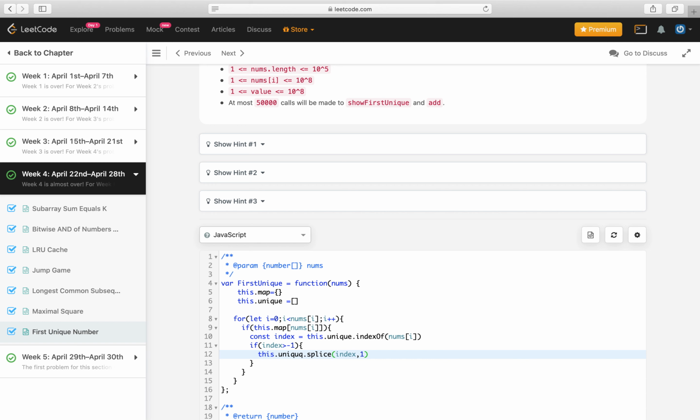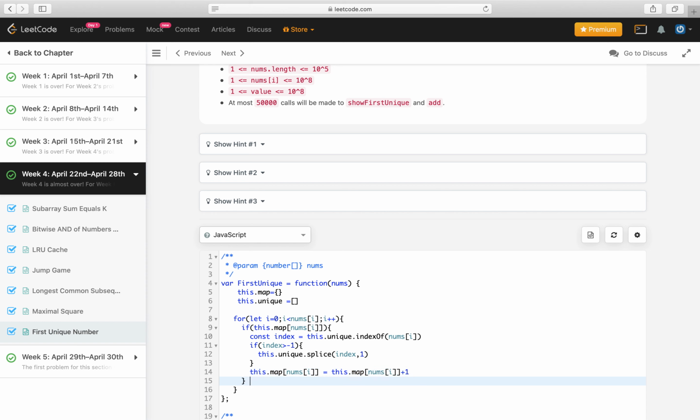So this element is removed from the array, and after that I will increase the frequency by +1.